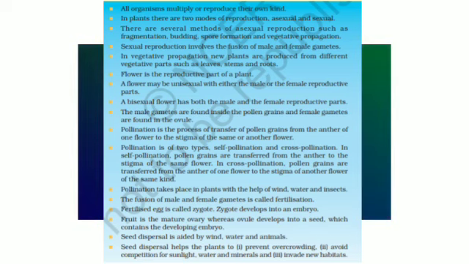Seed dispersal is aided by wind, water, and animals. Seed dispersal helps the plants to prevent overcrowding, avoid competition for sunlight, water, and minerals, and invade new habitats.